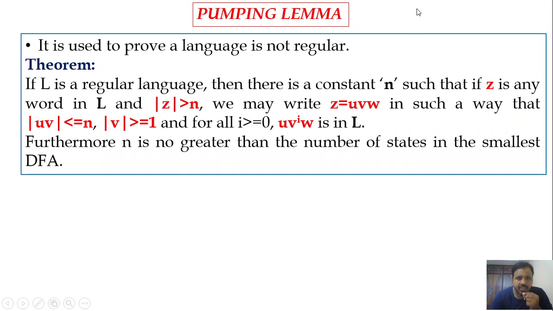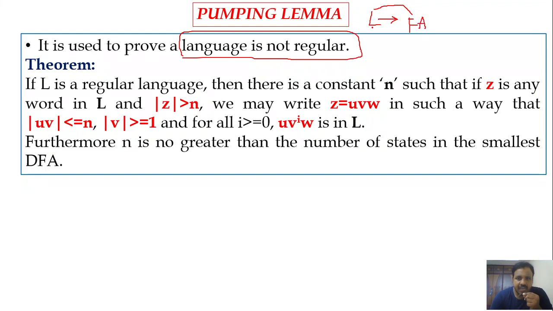Okay, so here, the first point is that it is used to prove a language is not regular. Basically, by the knowledge that we have gained so far, we can say that a language is regular if we are able to construct its corresponding finite automata.